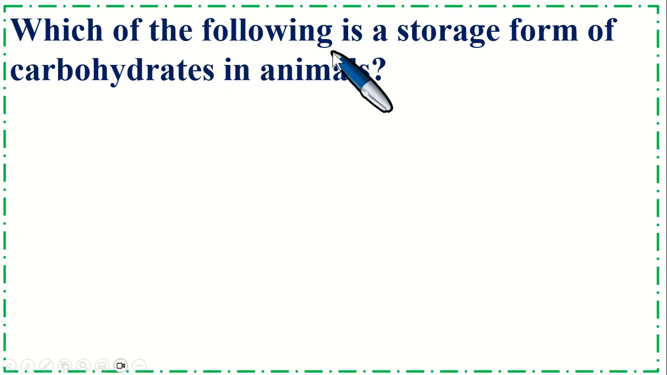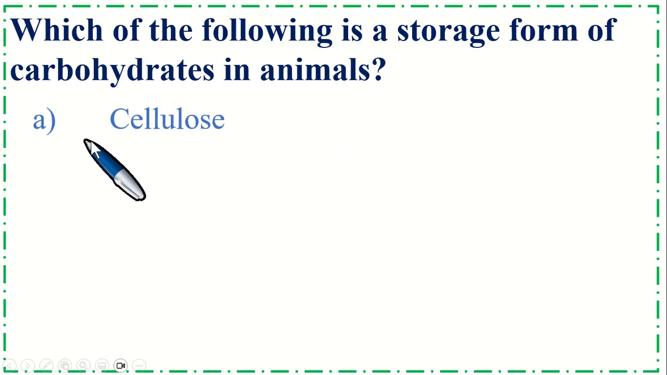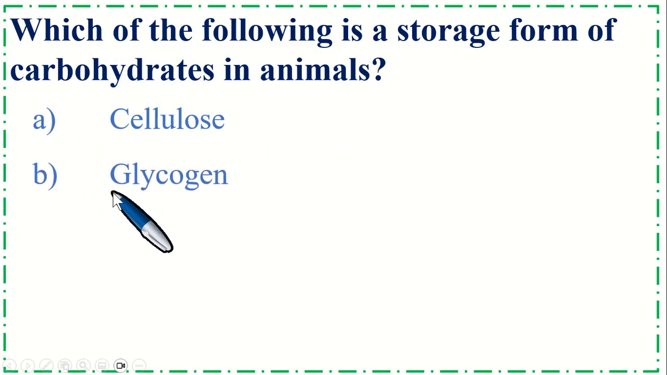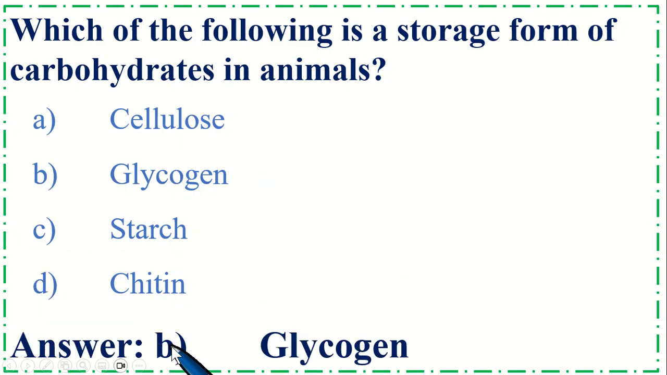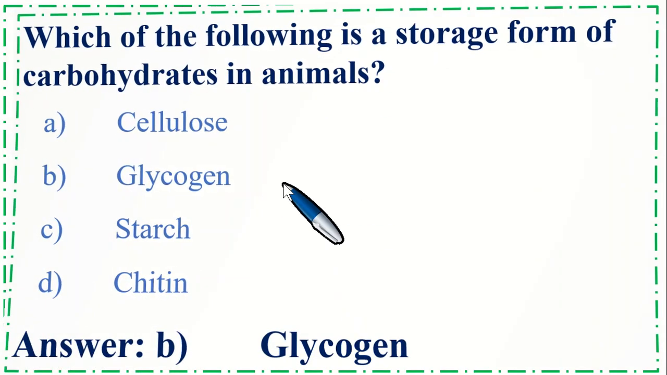Which of the following is a storage form of carbohydrates in animals? Option A, cellulose, B, glycogen, C, starch, and option D, chitin. So the correct option is B, glycogen.